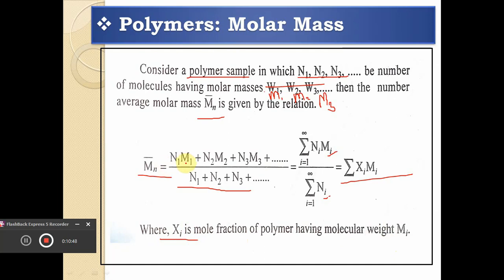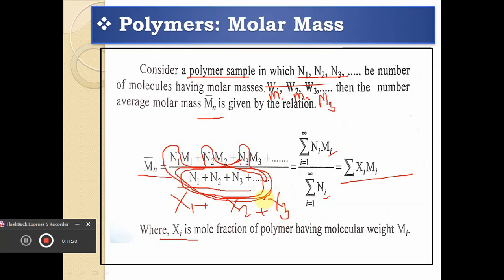Because dear friends, n1 divided by n1 plus n2 plus n3 becomes x1. Then n2 divided by n1 plus n2 plus n3 becomes x2. And n3 divided by n1 plus n2 plus n3 becomes x3.